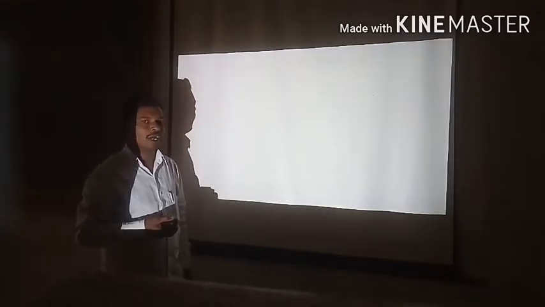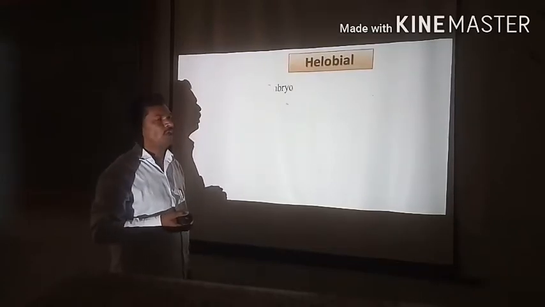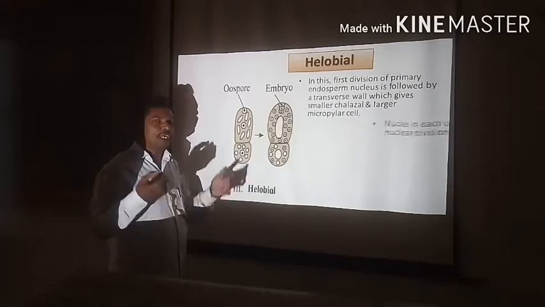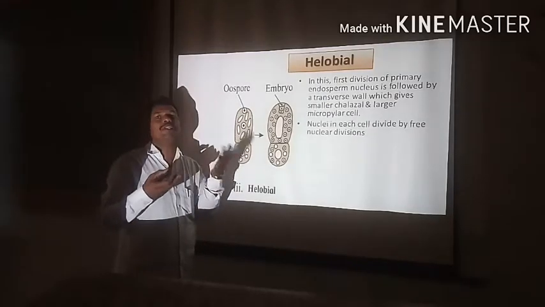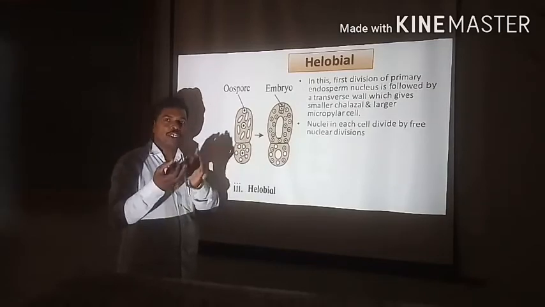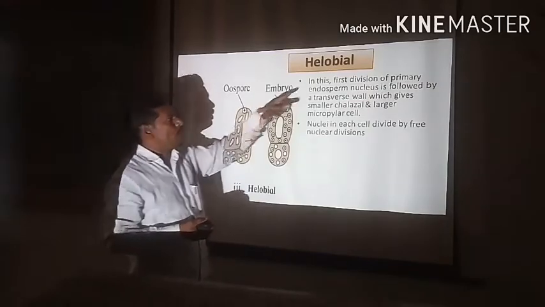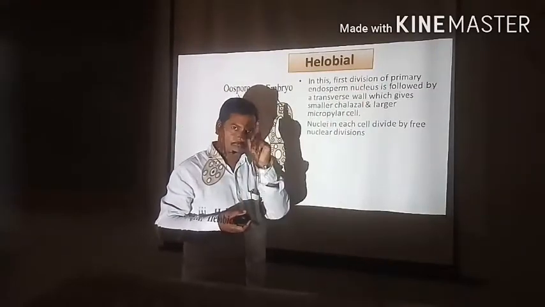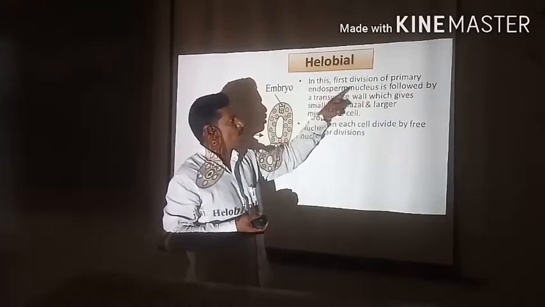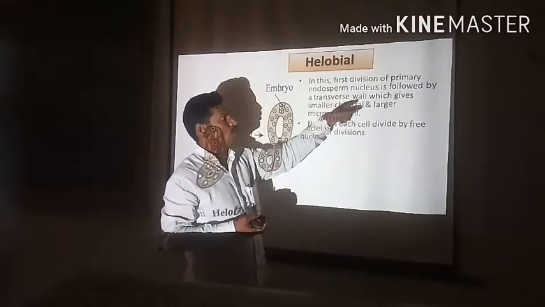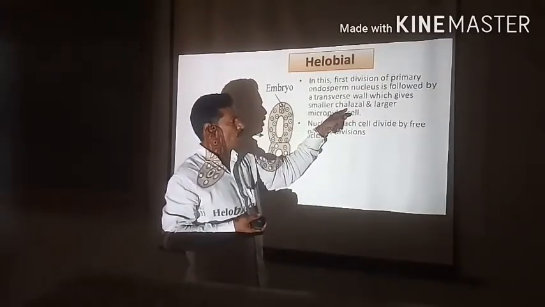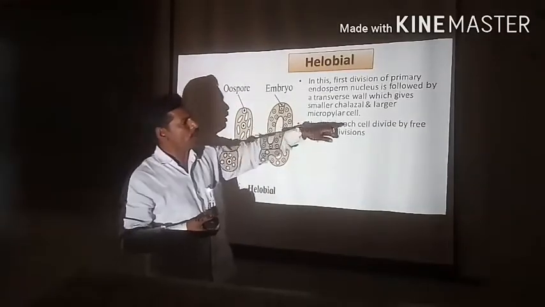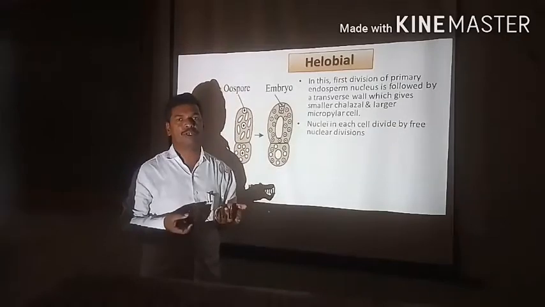Now we discuss the last type, that is helobial, which is present in monocots. How does it take place? It is actually an intermediate type between the first and second, that is nuclear and cellular type. Here the first division of the primary endosperm nucleus is followed by a transverse wall, which gives a smaller chalazal and a larger micropylar cell. Nuclei in each cell divide as free nuclei.